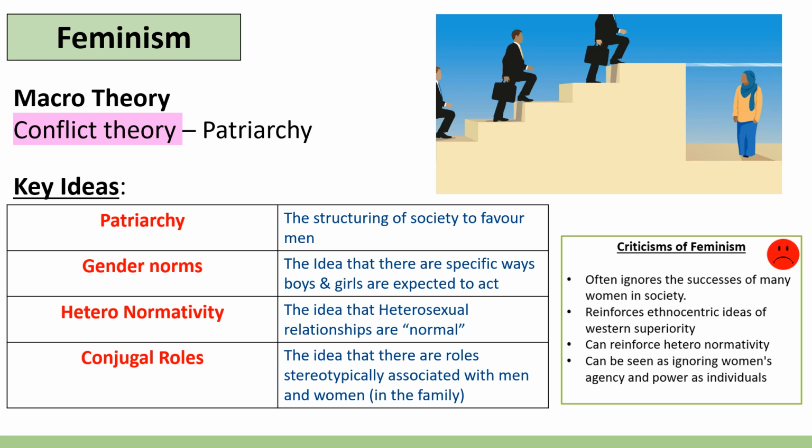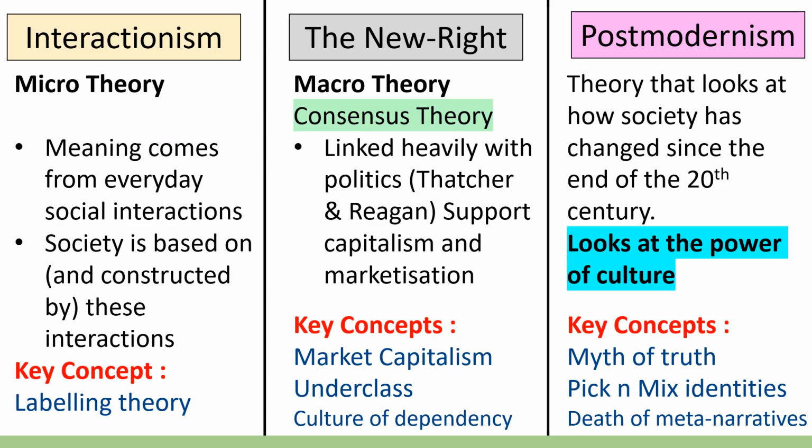Next, we will move very briefly to look at interactionism, the new right, and postmodernism. So this is going to be very brief, given that these are significantly smaller theories. So, interactionism is a micro theory. This is distinct from the macro theories because it looks at individual interactions between people.